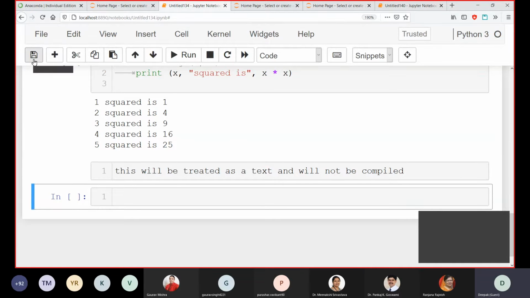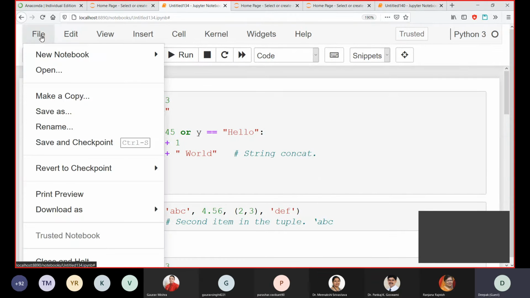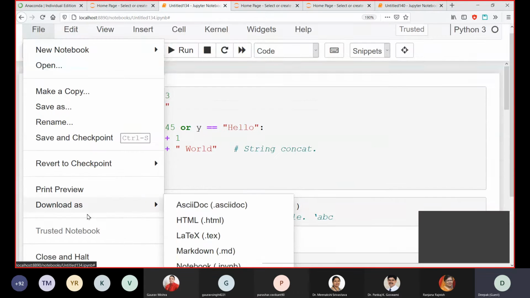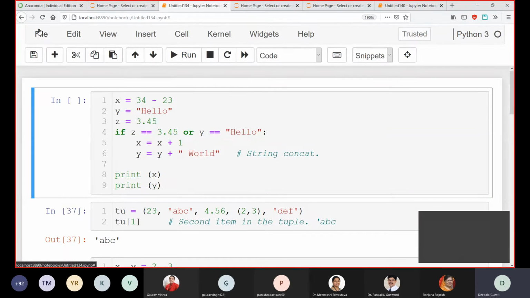You can save your code. You can see this save option is there. Obviously, that should be there. You can make a copy of your code. You can download your code as a Python program or an IPYNB file. When you go and see on the internet, specifically on GitHub type of tools, you will see that a lot of IPYNB files are there. In fact, I will also share an IPYNB file of this notebook so that when you want to practice, you can compile all these things. That IPYNB file is the extension of Jupyter Notebook.